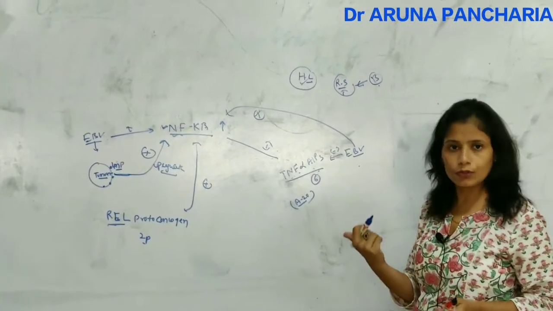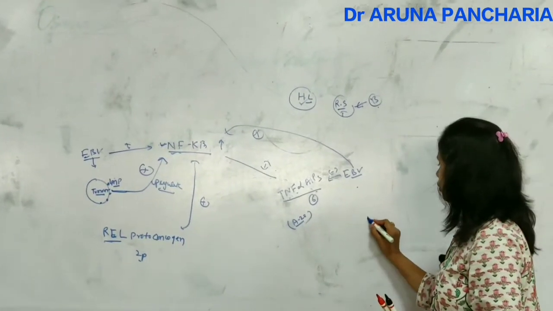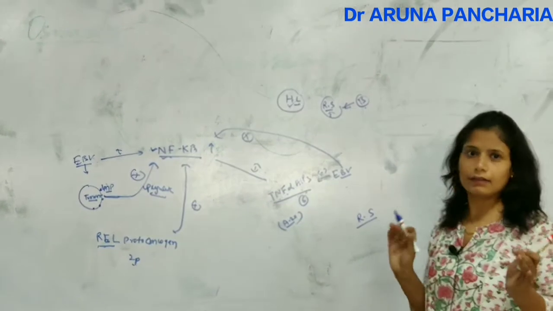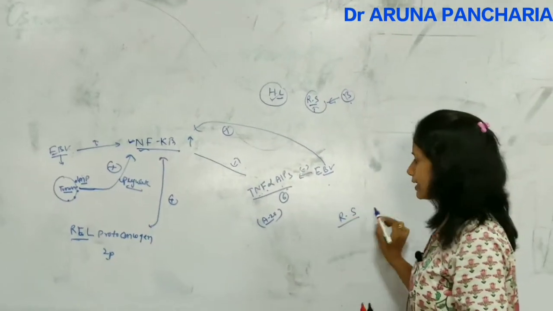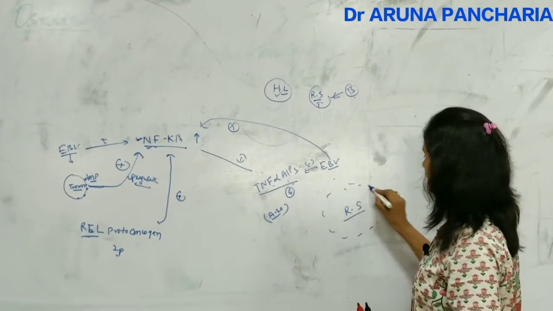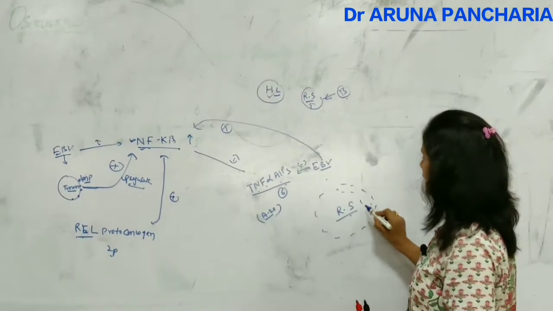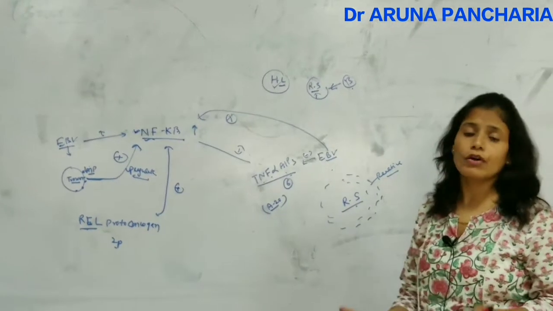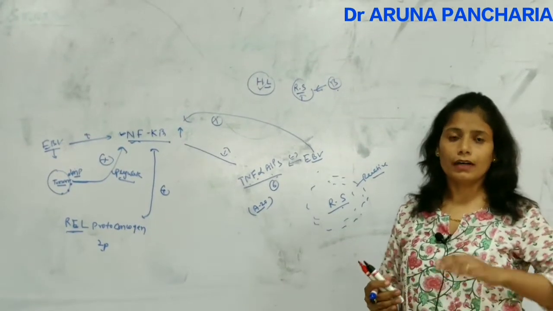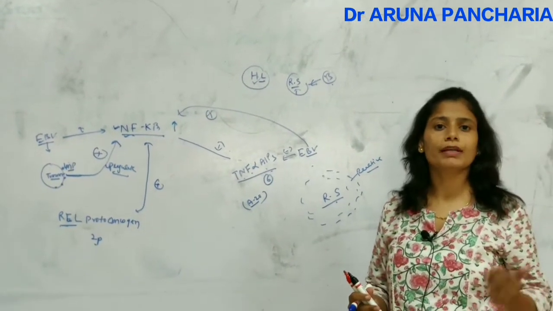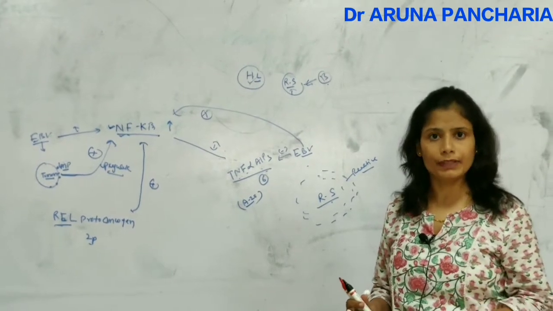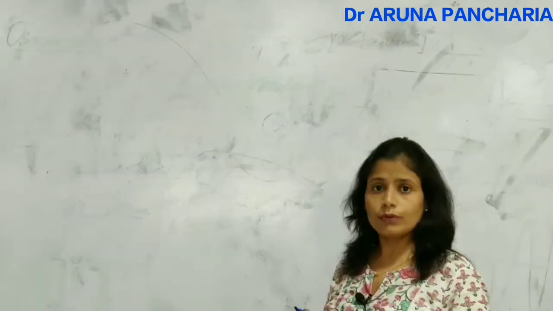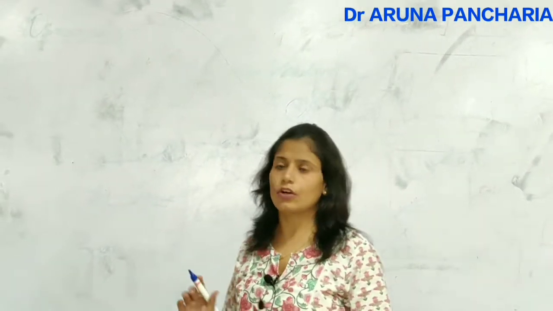And the neoplastic cells, as I told you, are RS cells. Whenever the term Hodgkin lymphoma is there, you have to remember there will be Reed-Sternberg cells. They are surrounded by reactive cells. So the RS cells are the neoplastic cells, and the surrounding cells are the reactive cells. What type of Hodgkin lymphoma it is depends on the type of RS cells. I will take this in detail. So there are classical and non-classical Hodgkin lymphomas.